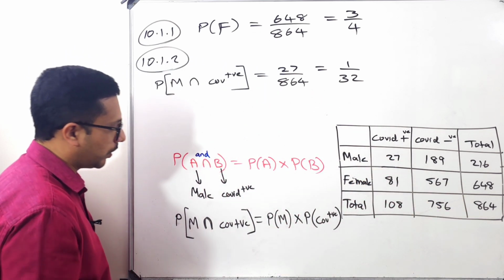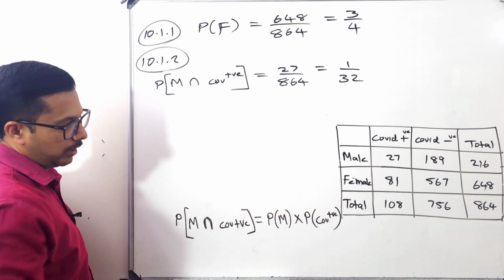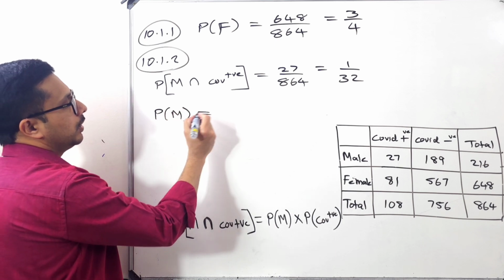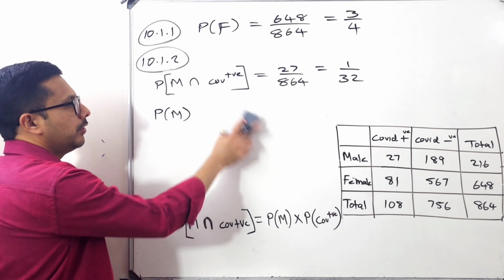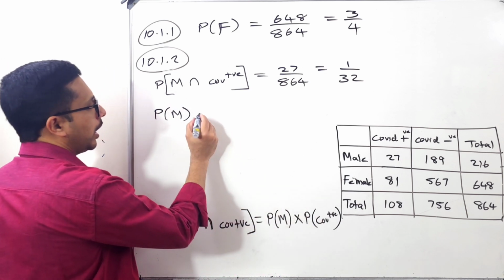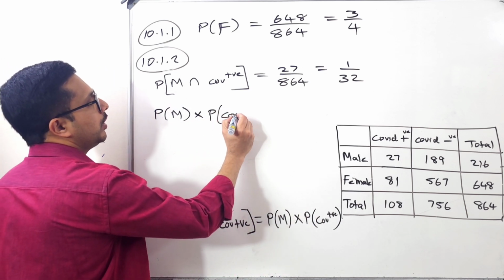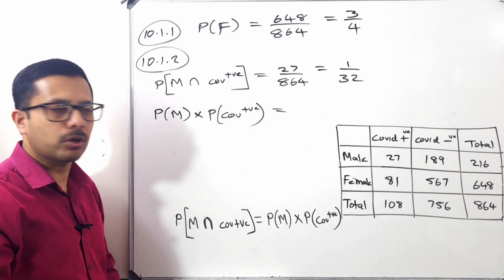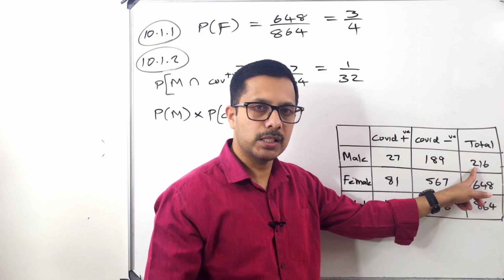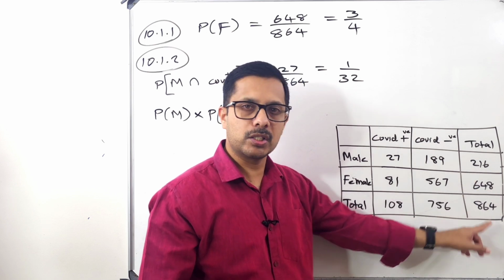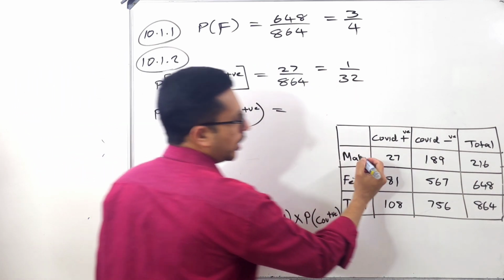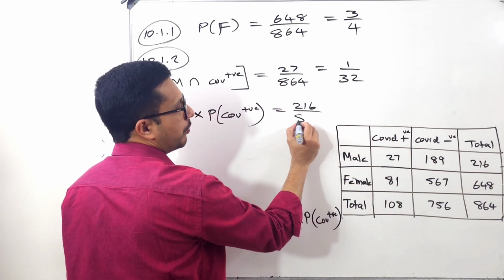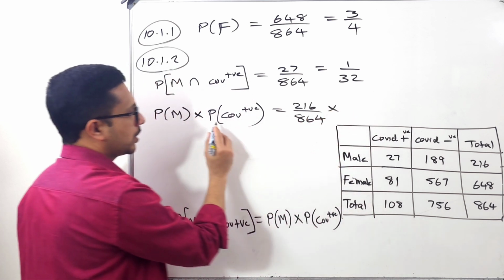Now we can find the right hand side. We are trying to find probability of male times probability of COVID positive. We can find it together, why should we waste time? So what is the probability of male? Total how many males are there? 216. How many people in total? 864. So probability of male is 216 divided by the overall total 864, times this one.